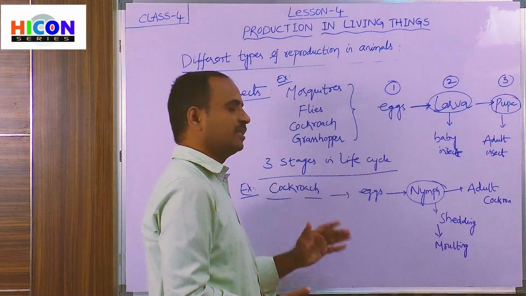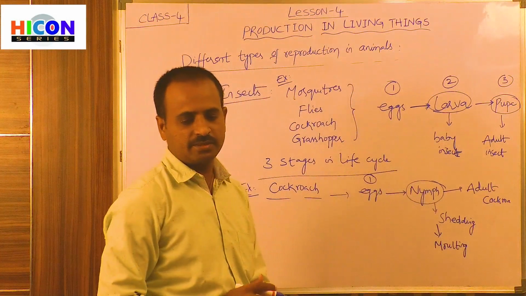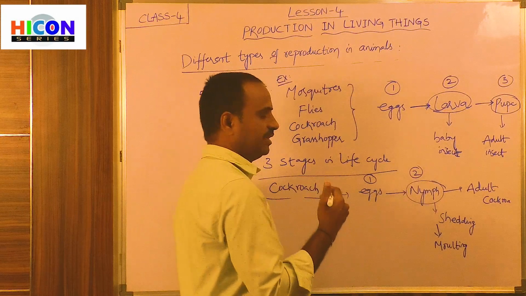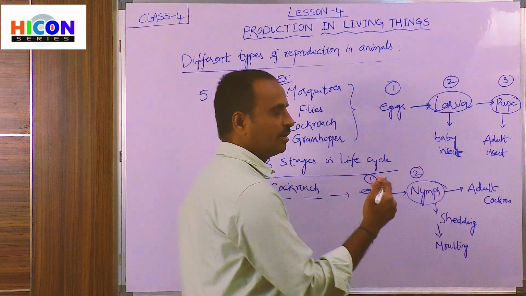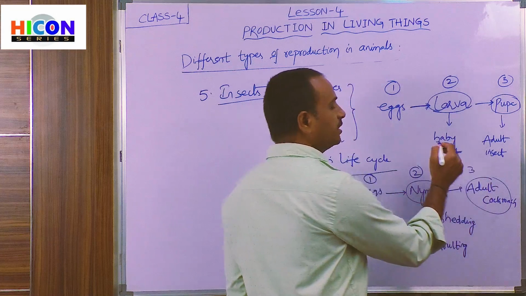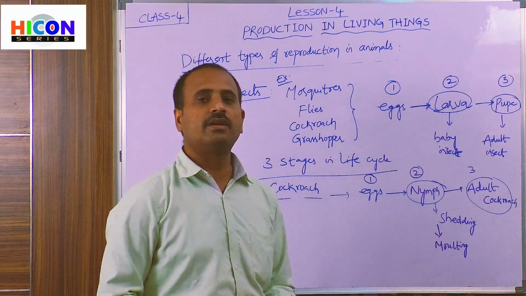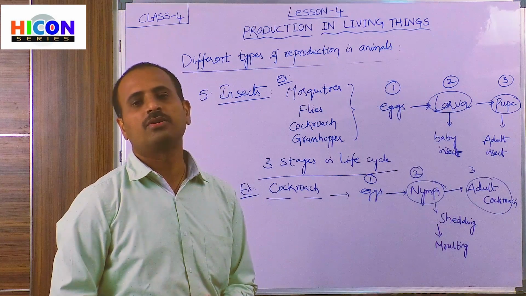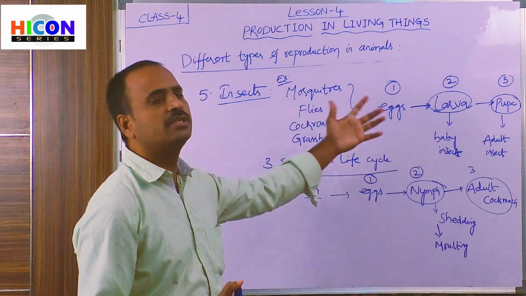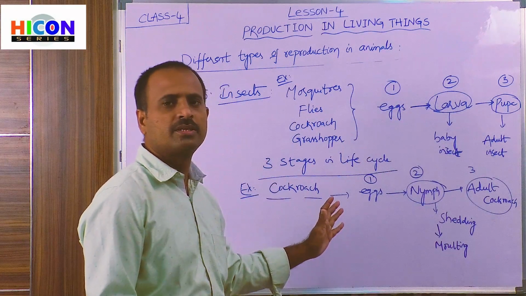So these are the three stages. The eggs are the first stage, and the eggs will be converted into a nymph. This is the second stage, and the nymph will grow into an adult cockroach. This is the third stage in its life cycle. So this is about the different stages in the life cycle of a cockroach, children. Not only cockroaches, most insects will have three stages in their life cycles, and most insects give new babies from the eggs.